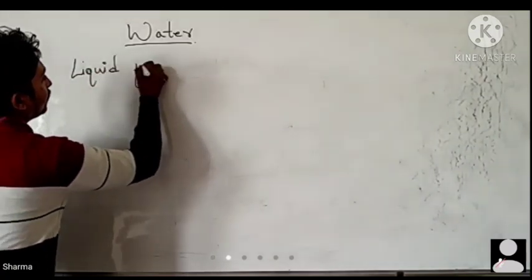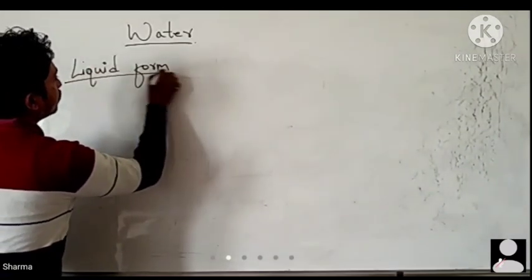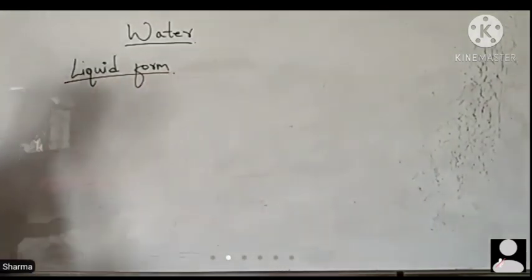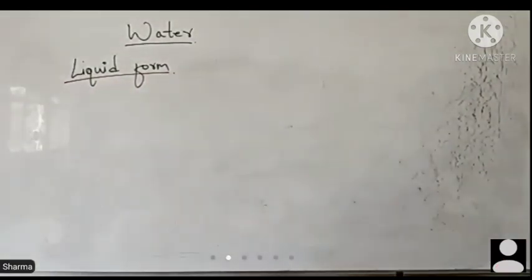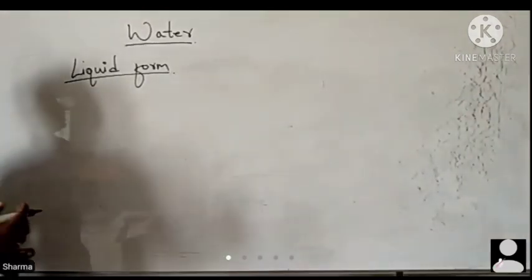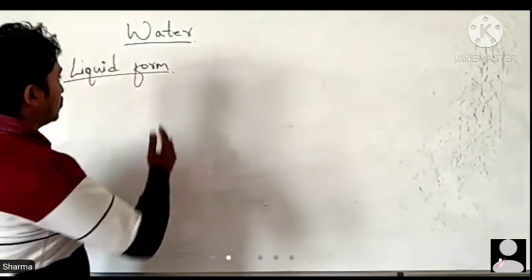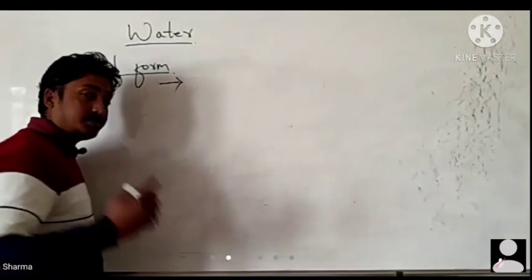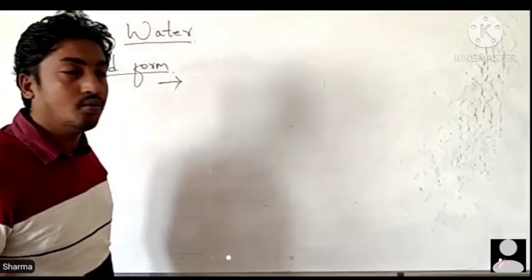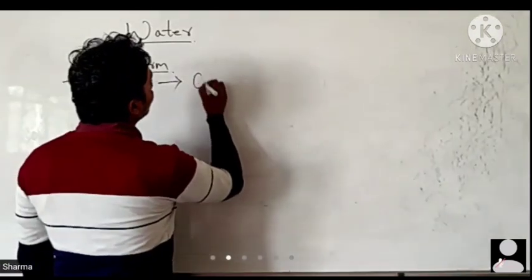In liquid form, as we can see, mostly water exists in liquid form at atmospheric temperature, that means normal temperature. In liquid form we can see water which can flow, as for example in oceans,